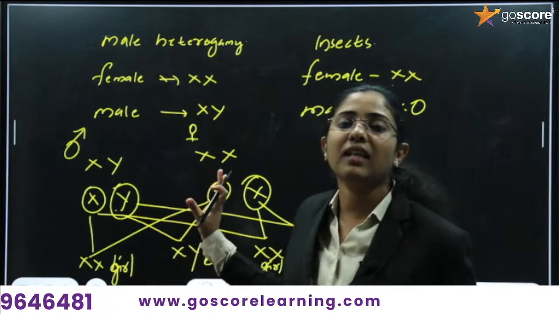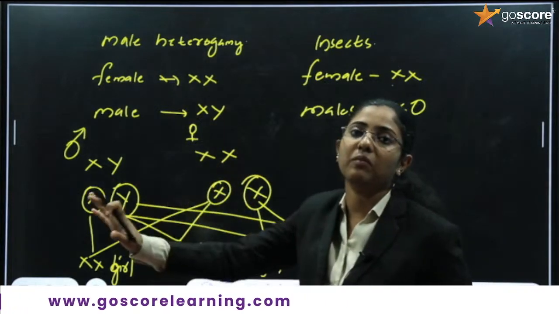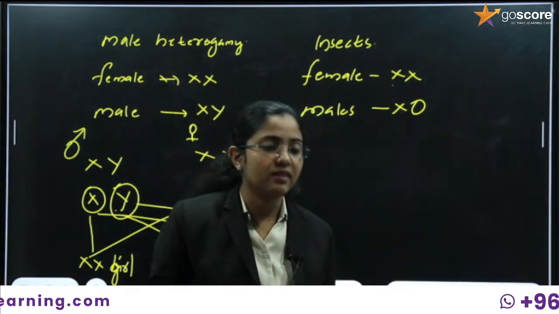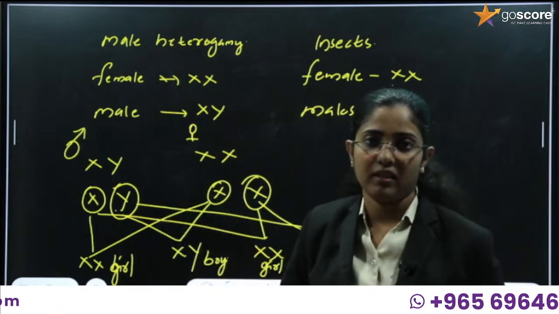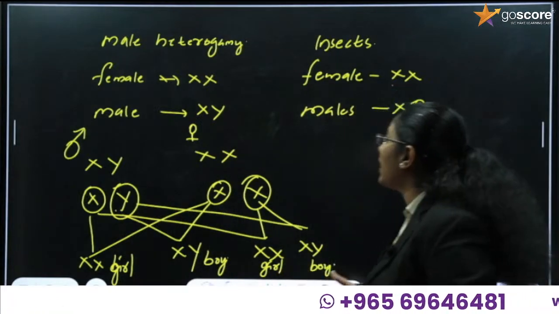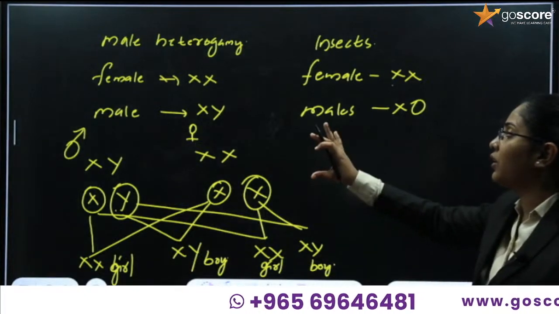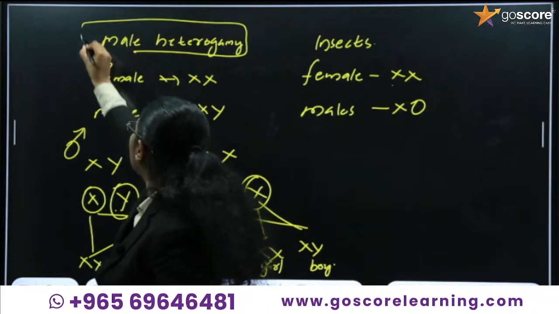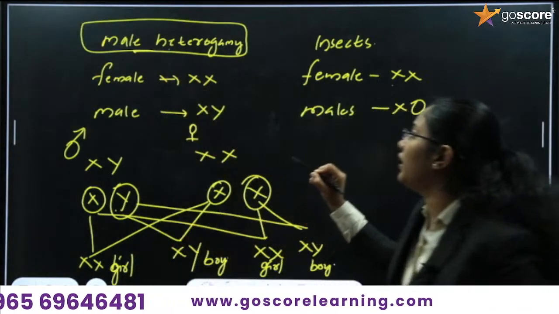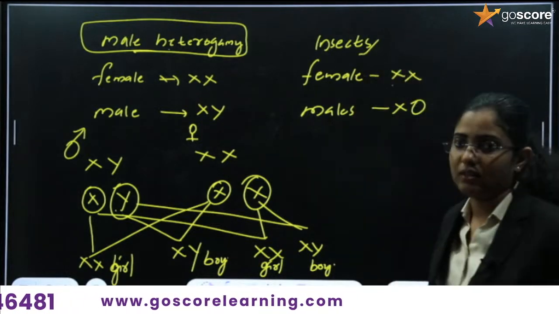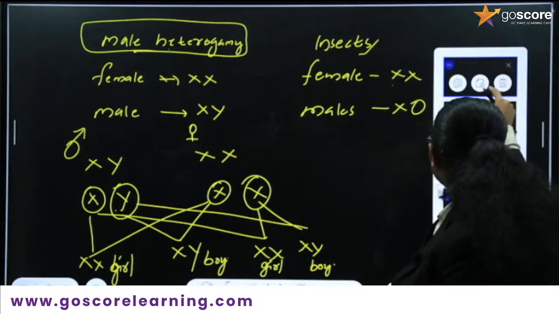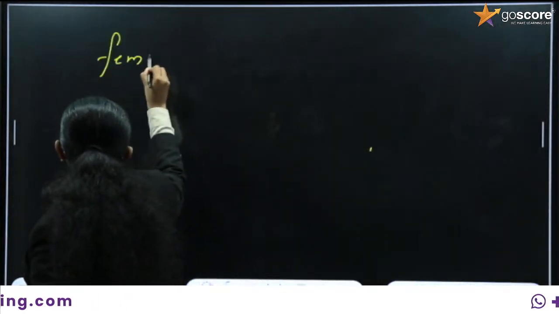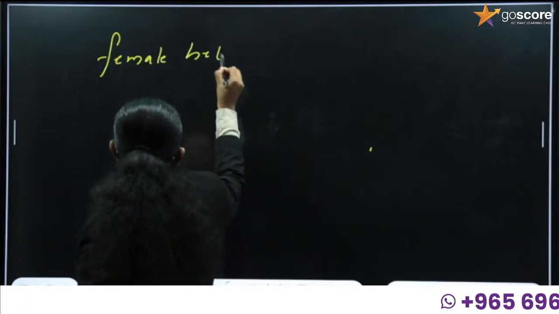So here we can say male heterogamy is exhibited in the case of both the insects and the human beings. This is very important. Male heterogamy is exhibited in human beings and in insects, whereas in the fowls, it is female heterogamy.